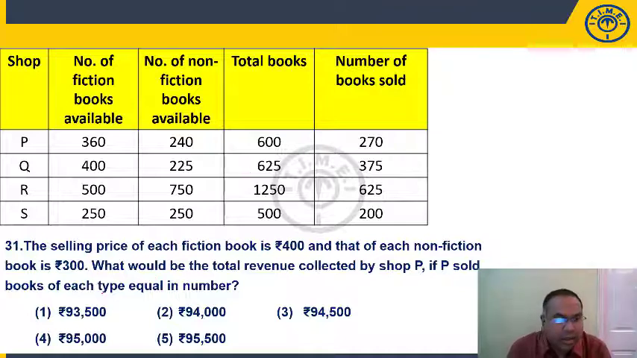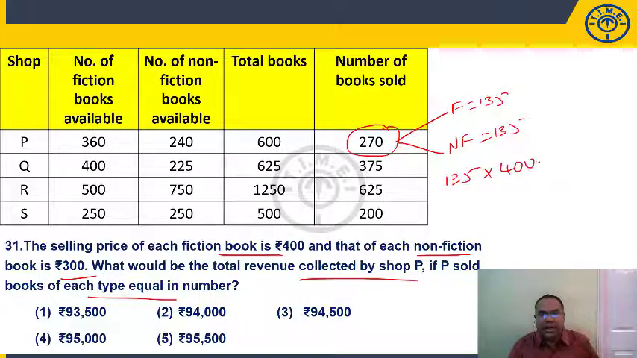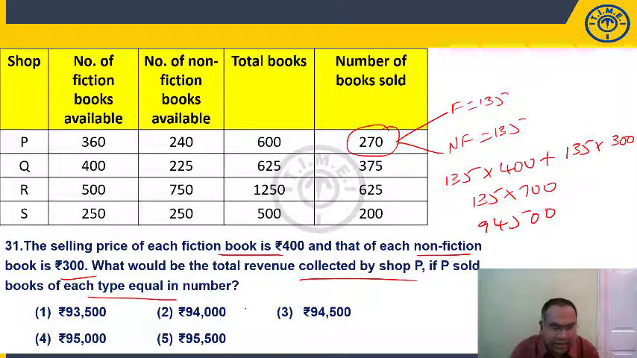Question number 31. The selling price of each fiction book is 400 and each non-fiction book is 300. What would be the total revenue collected by shop P if P sold each type equal in number? Now, total 270 P has sold, equal in number means fiction 135. Similarly, non-fiction should be 135. So fiction 135 into selling price 400, non-fiction 135 into 300. So directly I can say 135 common, into 700. So 2 zeros, 9 10 plus 35, 945, 94,500. It is present in choice 3.